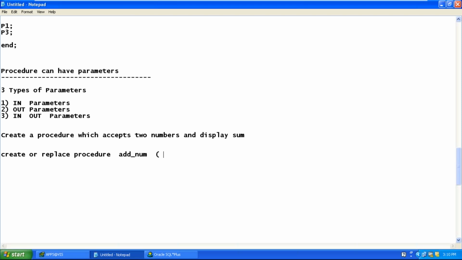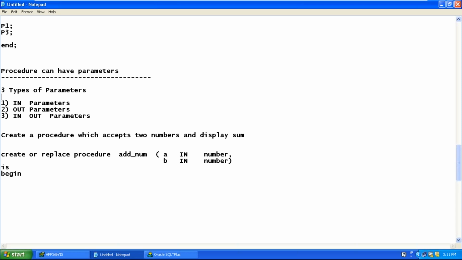Open the brackets and mention the names of the parameters. How many parameters are we planning to have? Two parameters. So parameter name, parameter mode, parameter data type. Size is not required, only the data type. Then begin.